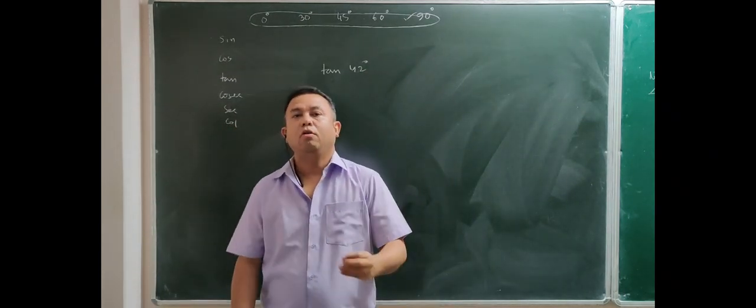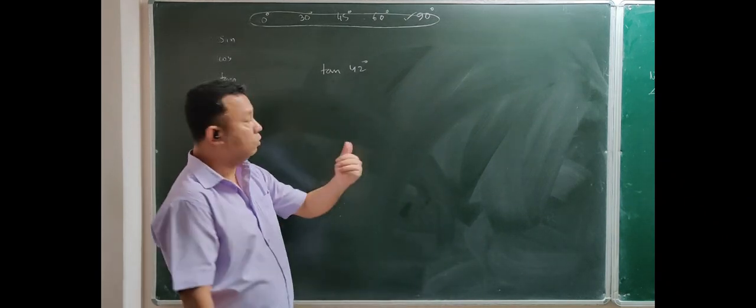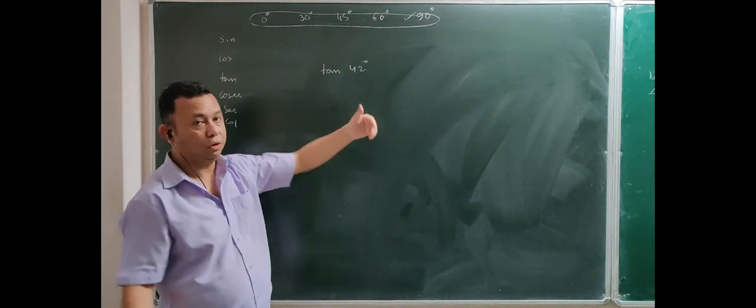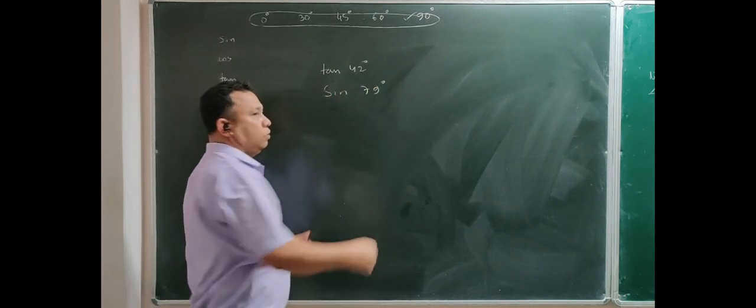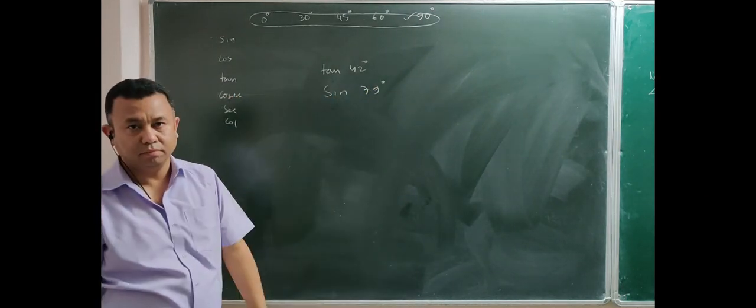Alright, now how do we see the value? But before I go on to the value, yeah, this is tan 42 which is not standard, or you may be given sine 79 degree and you don't know the values, again 79 is not standard.